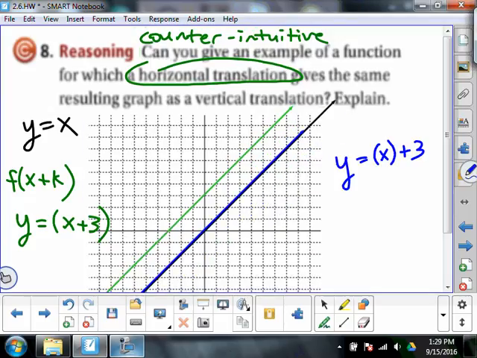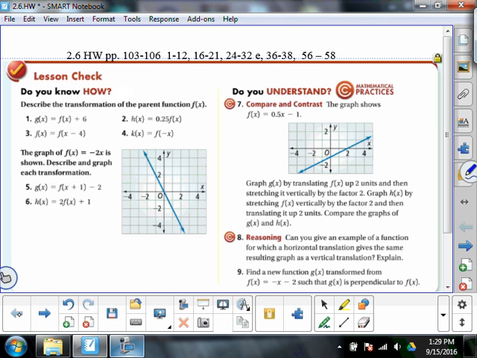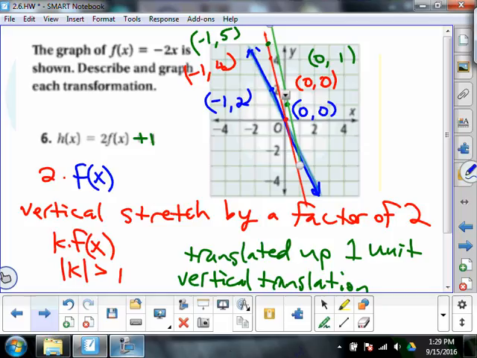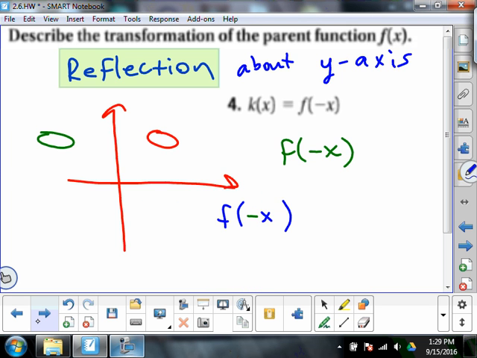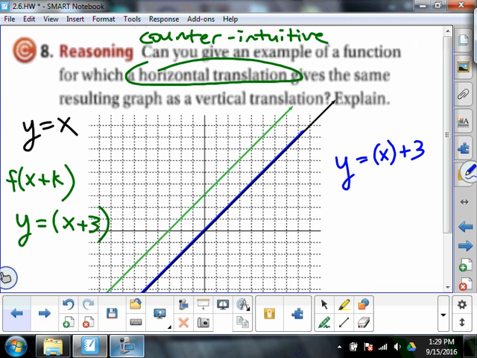That plus 3, we saw a minute ago that that's going to translate the graph which way? Hold on a minute, maybe we didn't see it. Or did we? If we had a plus 1, it translates the graph up 1, right? That plus 1 is at the end, not inside the parentheses. So here we got a plus 3 at the end. So that's going to translate the graph which way? Up 3, right? Up 1, up 2. Dude, wait a minute. Translating it up 3 translated it to the same place as left 3 did.